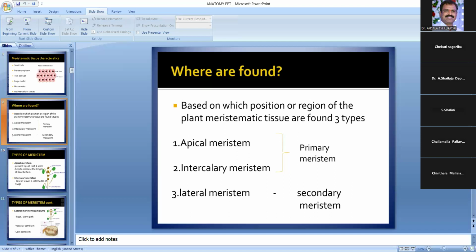apical meristem. So see here, the meristems are present at the apex of root and shoot. See here, we have already discussed this in the introduction.